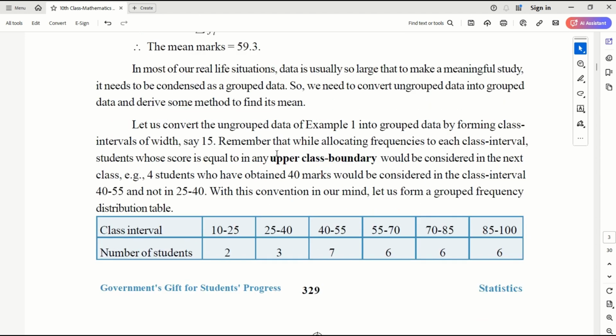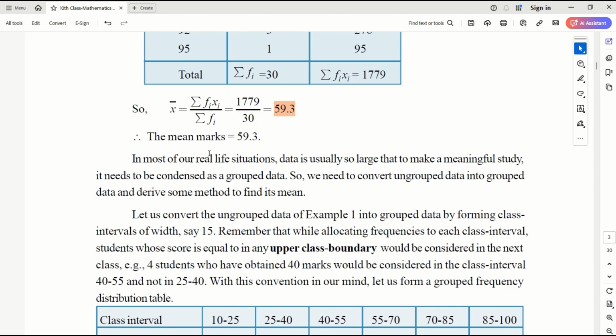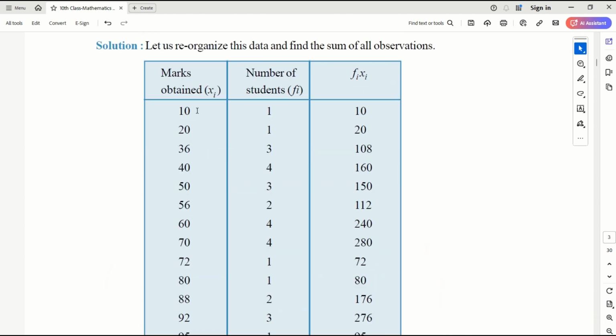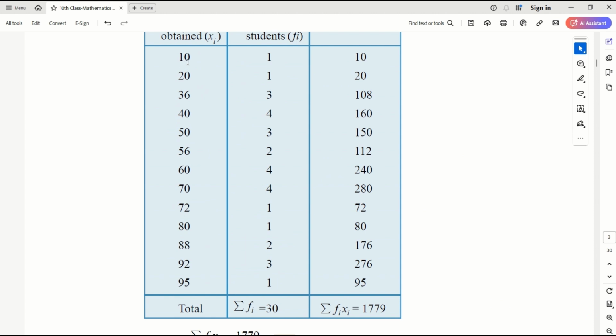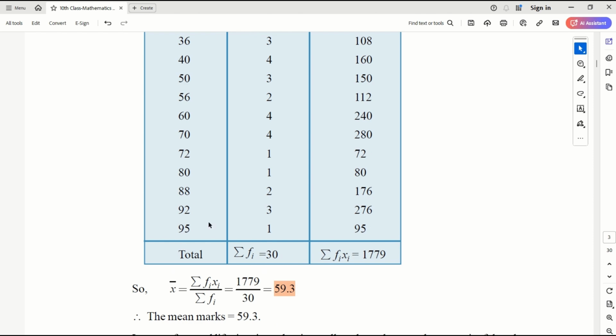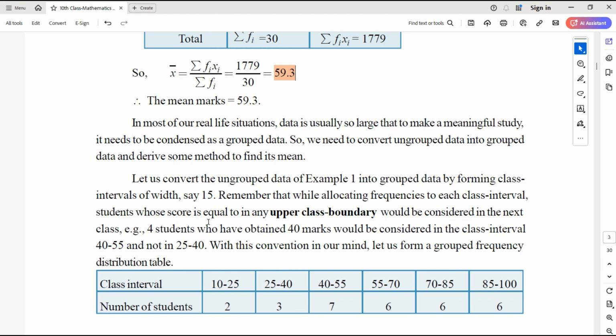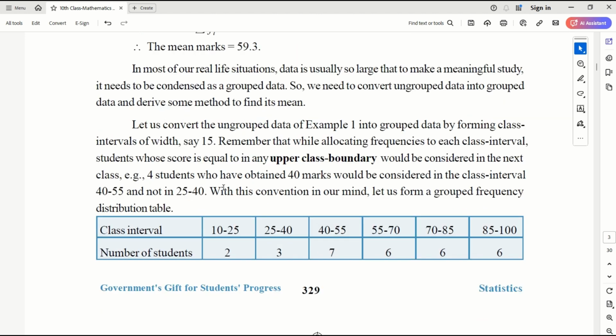Now, in most real life situations you may not get exactly these numbers. Okay, let's say every student gets a unique mark, then you cannot say 10. I mean, you have to start telling from 1, 2, 3, 4 up to 95, correct? So that is not possible. The tabular data will increase, right? So one thing we do is we group the data basically. We group that into intervals like 10 to 25, 25 to 40. Okay, you take exactly the same interval. 25 minus 10 is 15, correct? 40 minus 25 is 15.